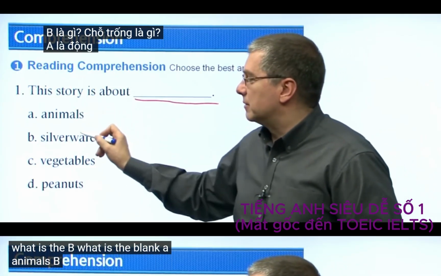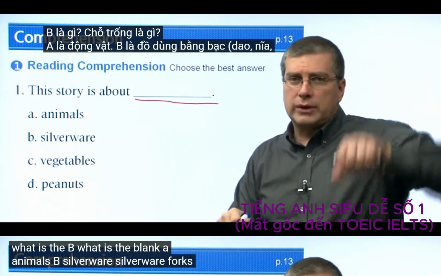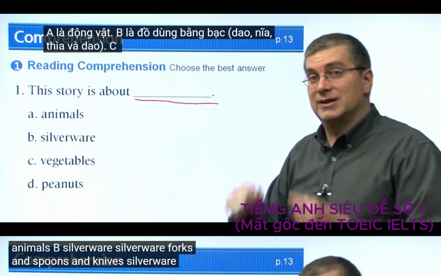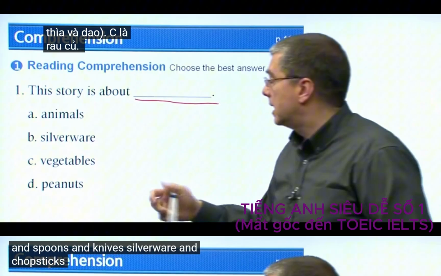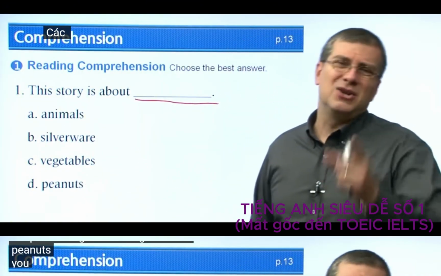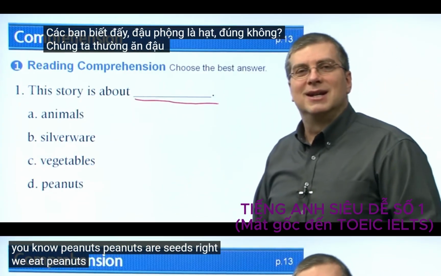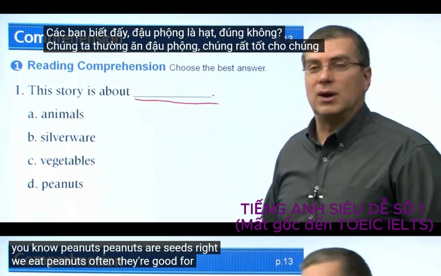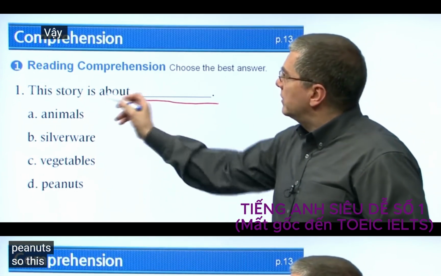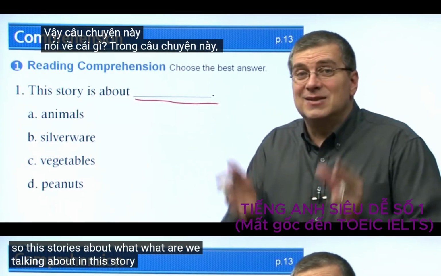A, animals. B, silverware. Silverware, forks and spoons and knives. Silverware and chopsticks. C, vegetables. D, peanuts. You know peanuts. Peanuts are seeds, right? We eat peanuts often. They're good for us. So this story is about what? What are we talking about in this story?